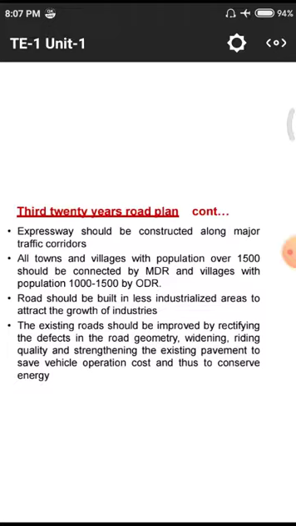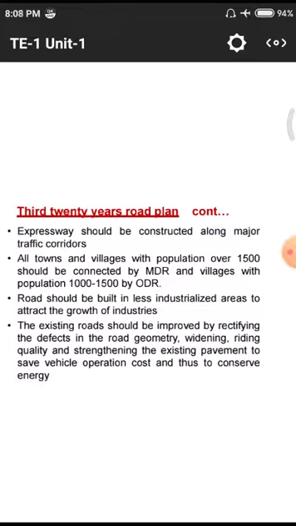The next point is that all towns and villages with population over 1500 should be connected with major district roads. In a few villages we have a small population, and in a few villages we have a huge population. First of all, at the state or central level, we need to collect the population data, according to 1990.